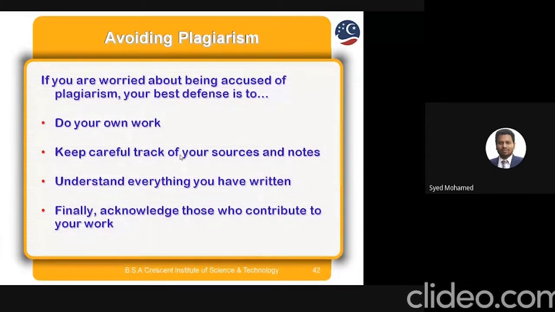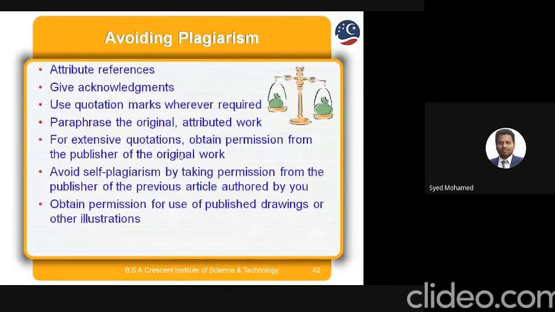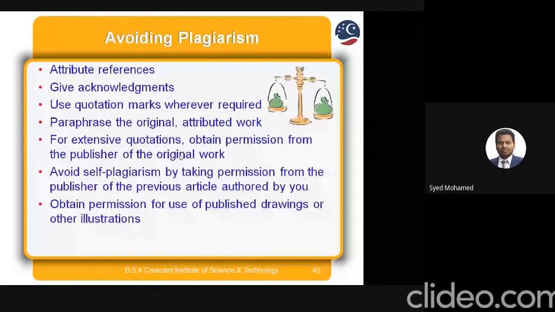This is ethics for our thesis. To avoid plagiarism, we have to attribute the references and give acknowledgements, use quotation marks where required, and paraphrase the original attributed work. For extensive quotation, obtain permission from the publisher of the original work.